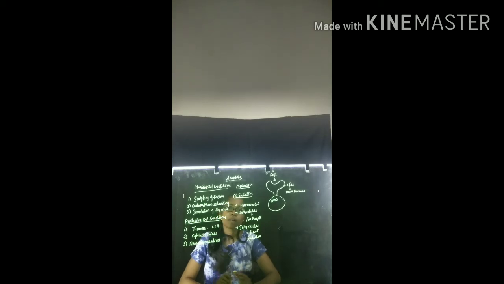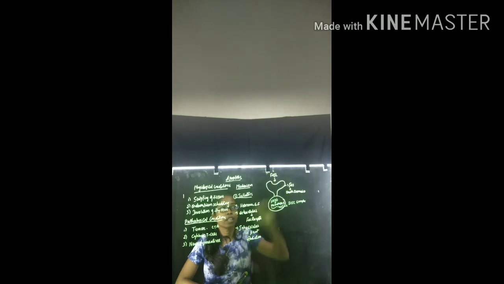That you will call Fas associated death domain, FADD, which interacts with precaspase 8. Clear? These two together you will call a DISC complex. Whenever the Fas ligand binds to the Fas receptor, it recruits an adapter protein, FADD, the Fas associated death domain adapter protein. That interacts with precaspases present inside the cell. These together you will call a DISC complex.